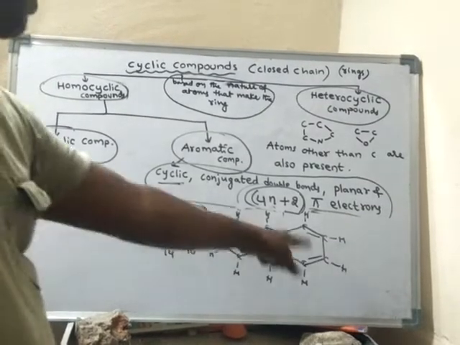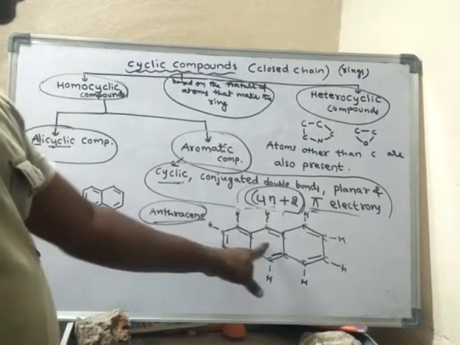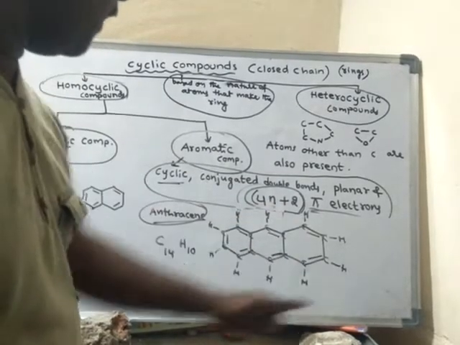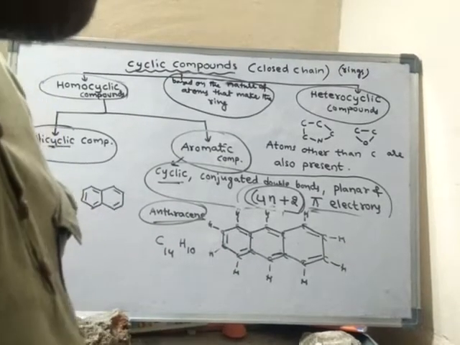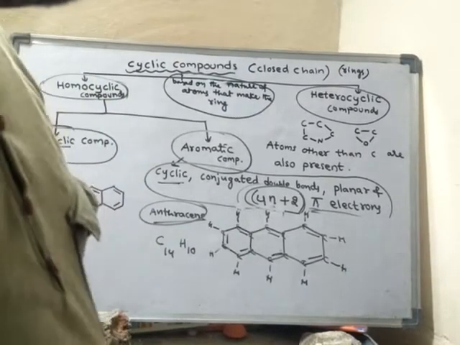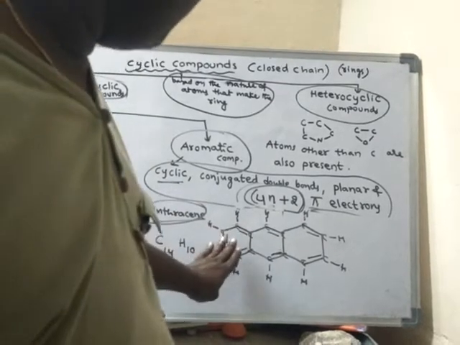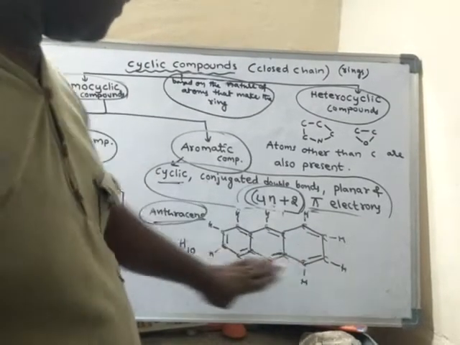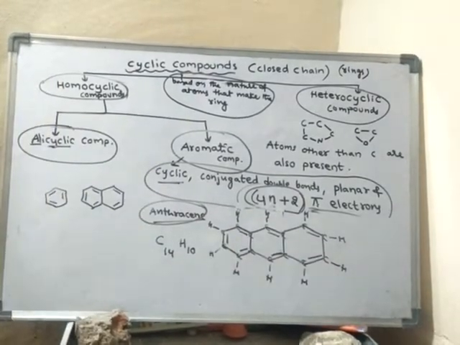See, if you see anthracene, it's a cyclic compound, it is having conjugated double bonds, it's planar, because every carbon is having only 3 sigma bonds. 3 sigma bonds means sp2 hybridization. As all atoms are sp2 hybridized, whenever a ring contains all sp2 hybridized atoms, then that molecule will be a planar molecule.